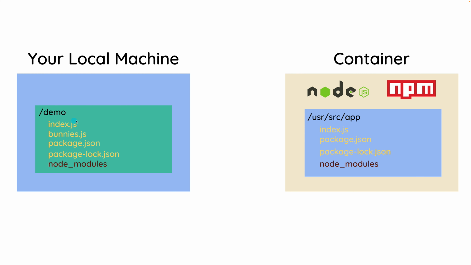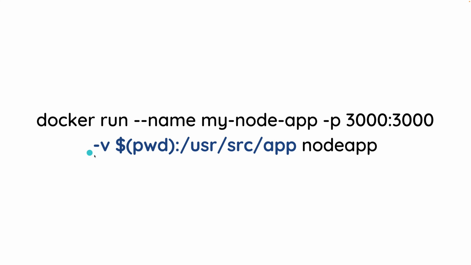In the last video, I said that we need to find a way to sync all of the files and folders inside of the demo directory, which is in our local machine, to the working directory of the container. And I said that we are going to do that with bind mounts. And in order to do that with bind mounts, this is the command that we are going to execute.